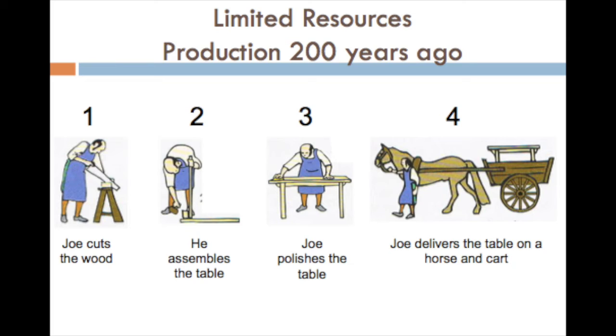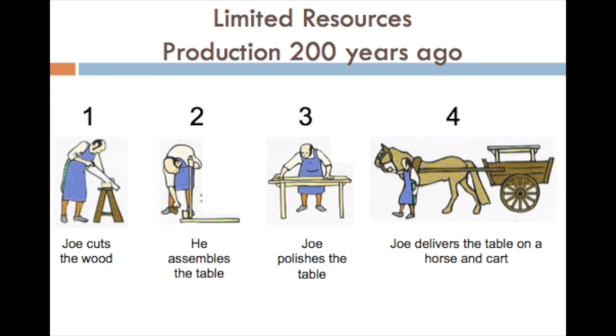Now, what is specialization? In order to know the specialization in production, go through the picture here. If it is production some 200 years ago, all the stages of production are undertaken by one person. Let us take the example of Joey, the carpenter, who produced some furniture.